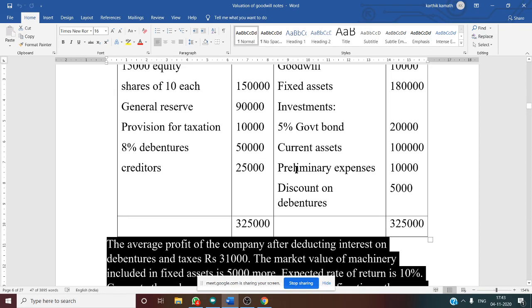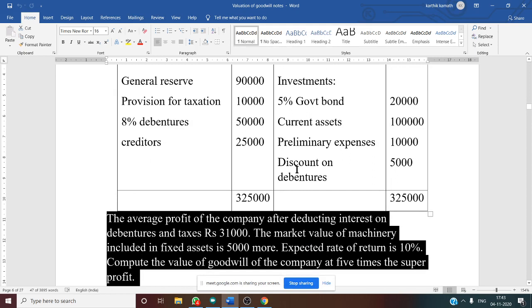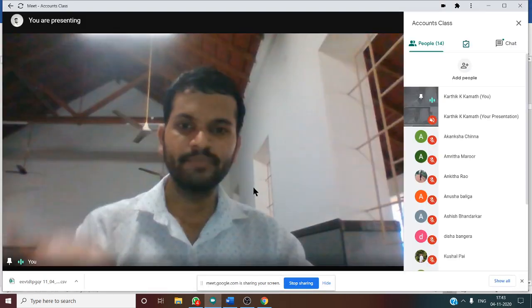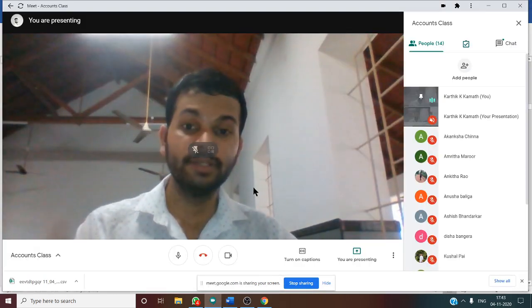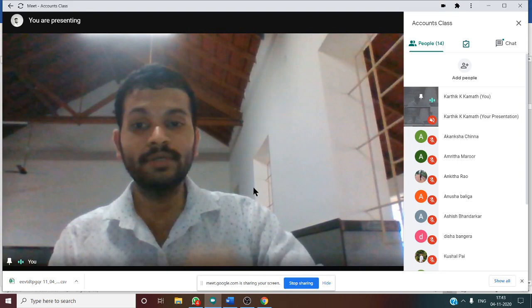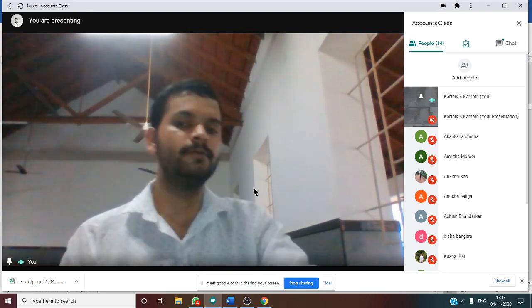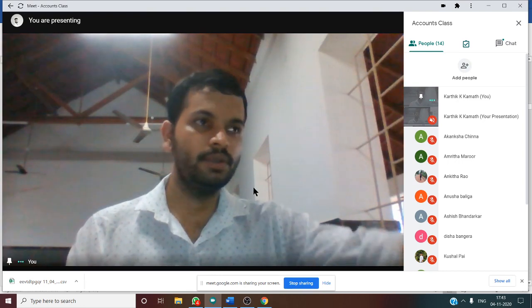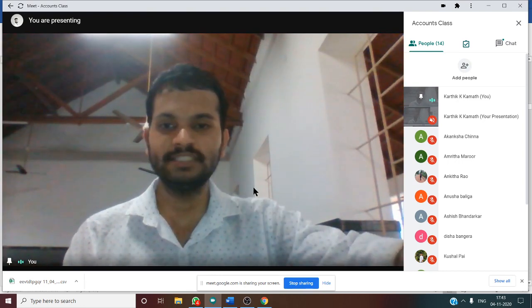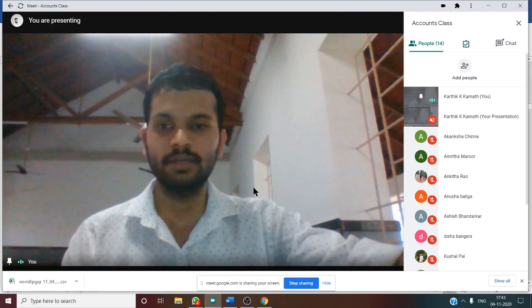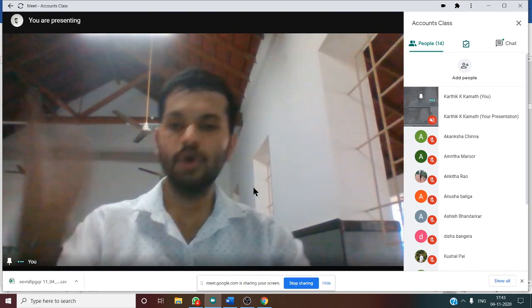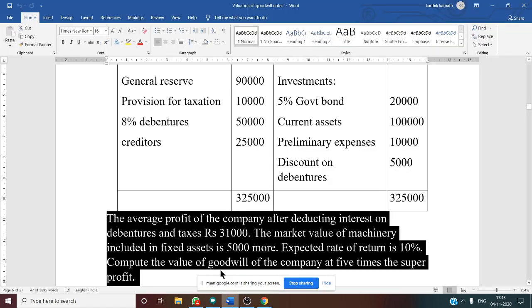Now they said 5,000 more, so there is an appreciation in the fixed assets. While taking, you need to take the agreed value: 1,80,000 plus 5,000, so 1,85,000 you need to consider.